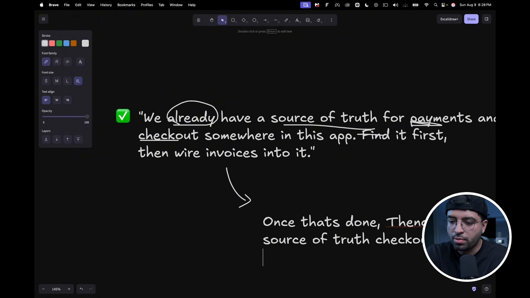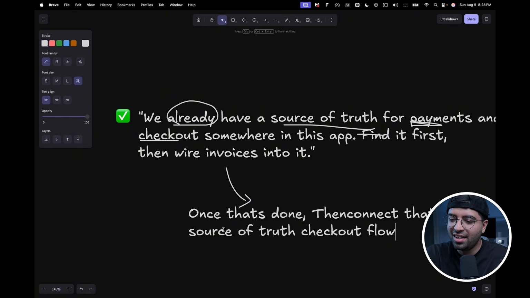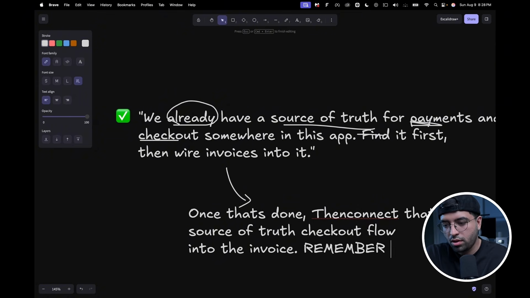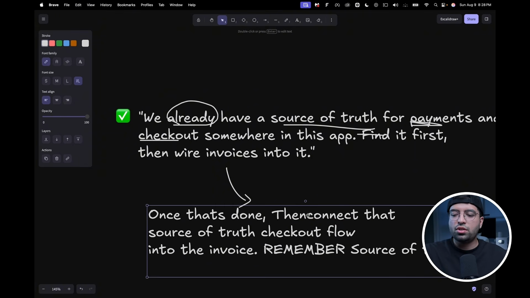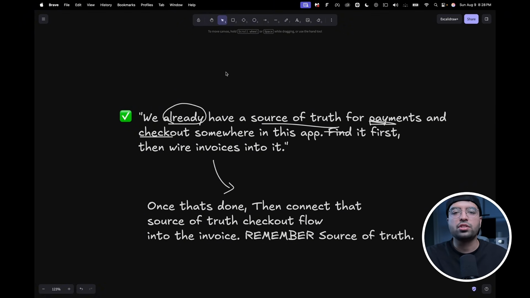Forgive my spellings, I'm making errors because I'm typing really fast. Checkout flow into the invoice. Remember source of truth. You can say that once more. So you see how we stacked both of those strategies on top of each other. And you will see this happen. So I'll give you a real world example.